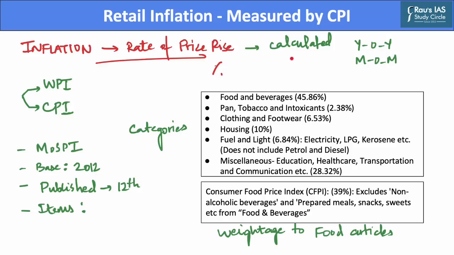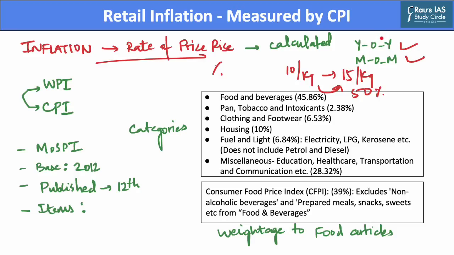Suppose the price of onions rose from 10 rupees per kilogram to 15 rupees per kilogram in a period of 1 year, it accounts for about a 50% rise in prices. The inflation rate is calculated on both a year-to-year basis and a month-to-month basis.